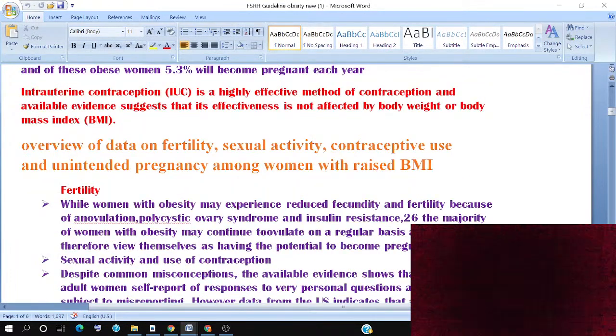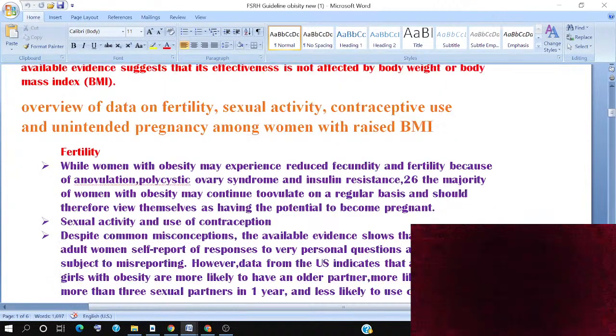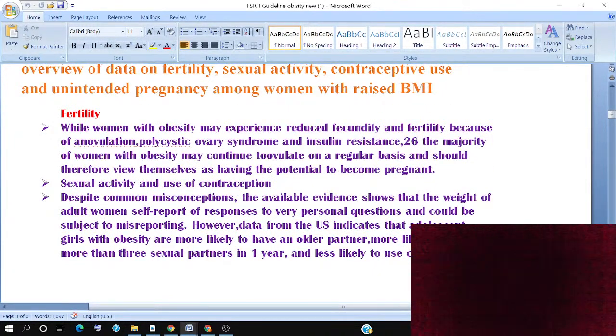As an overview, I will take data on fertility, sexual activity and contraception use, and unintended pregnancy among women with raised BMI. Fertility is affected. Women with obesity may experience reduced fecundity and fertility because of anovulation, polycystic ovarian syndrome, and insulin resistance. The majority of women with obesity may continue to ovulate regularly, and should view themselves as having the potential to become pregnant.